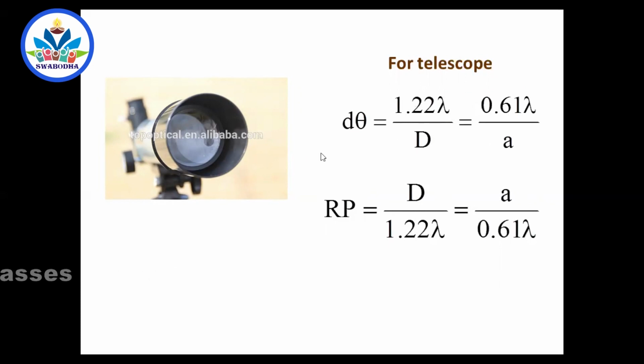So you know how to increase the resolving power of a telescope? By taking an objective of larger diameter. But you can't change lambda, remember, because you have to receive the light coming from a distant object. Telescope is an instrument used to view distant objects. So whatever light comes from them, you have to receive it. You can't change the wavelength. Whereas in a microscope, below the amoeba, you can put one more light and illuminate it with different ultraviolet light or so. So you can decrease the wavelength, but here it is not possible.